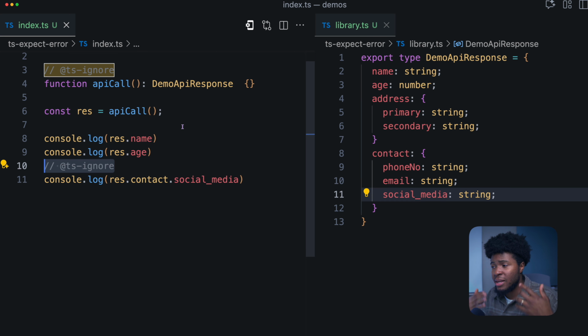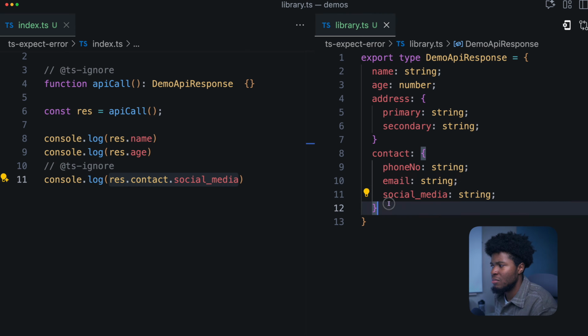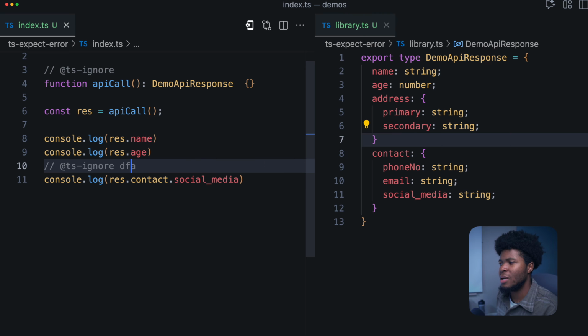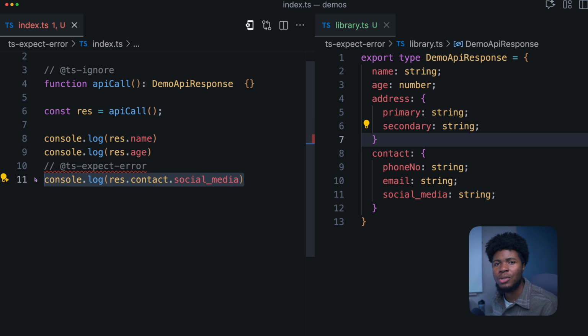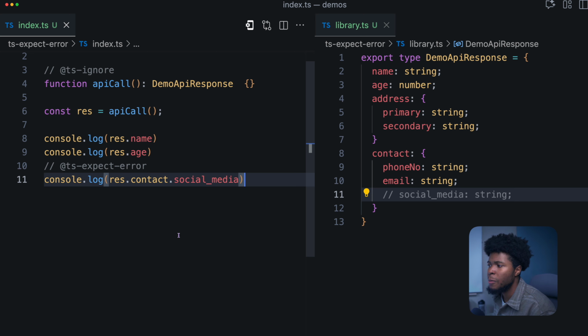In fact, the next person who comes to the code might look at this and think, why is this line ignored? rest.contact.socialMedia looks fine. So now there is an actual problem where the next person might not understand the decisions you made here. Obviously, you can add some comments or do all of those things. But you should just use TS-expect-error. Now it will expect the next line to actually throw a static error. Now, if I remove the social media string there, now we have this.